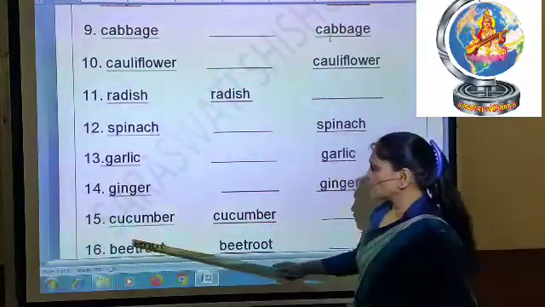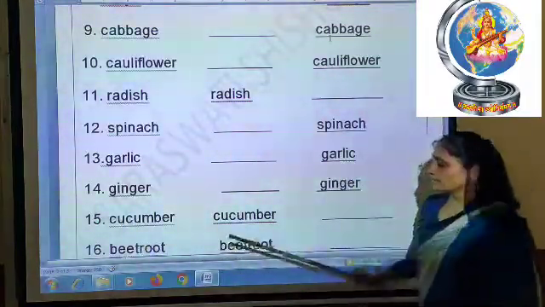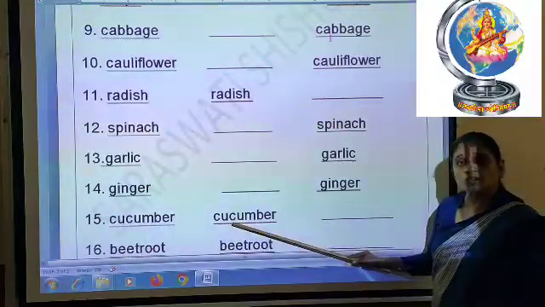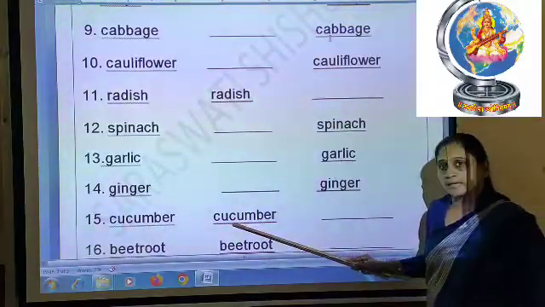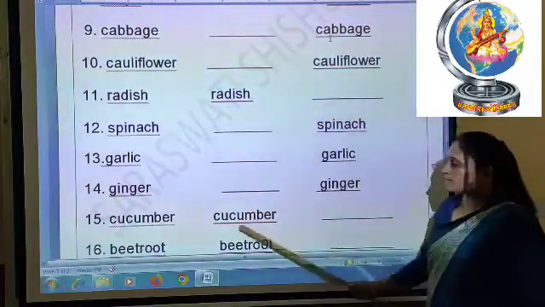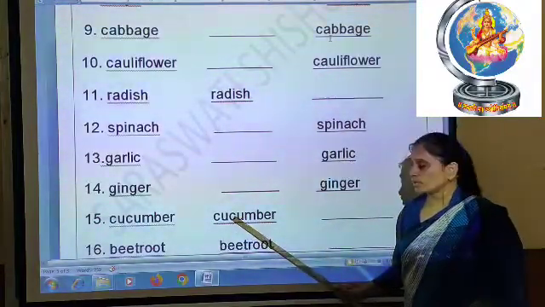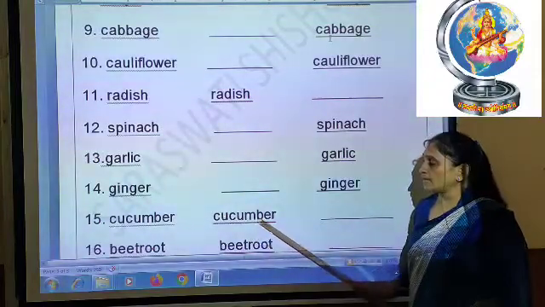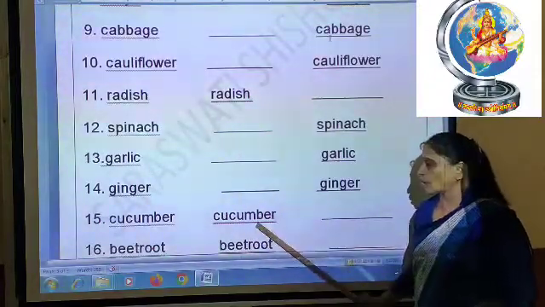Then after, cucumber. Cucumber will come in the raw column because we can eat cucumber in salad, right? We can eat cucumber sabji also, but we will mention it in the raw column. Okay, cucumber, cucumber will come in the raw column.